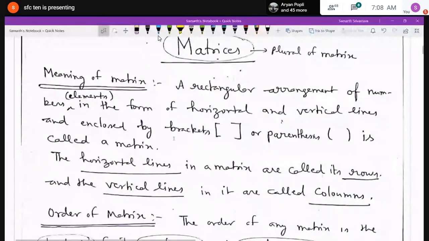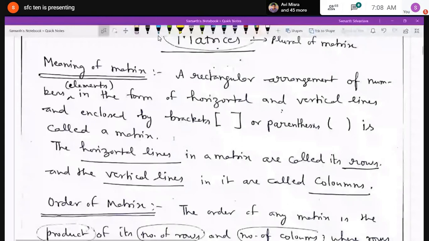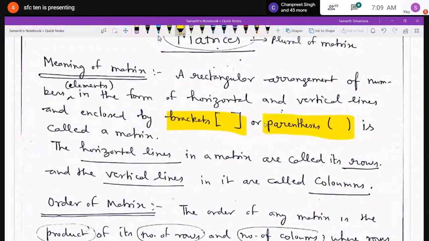and enclosed by the brackets or parentheses. Mostly the rectangular brackets only, not parentheses, but sometimes they write in the form of parentheses also, is called a matrix. Or simply, in other words, you can say an arrangement of certain objects, elements, or numbers in the form of certain number of rows and certain number of columns, that is called a matrix.